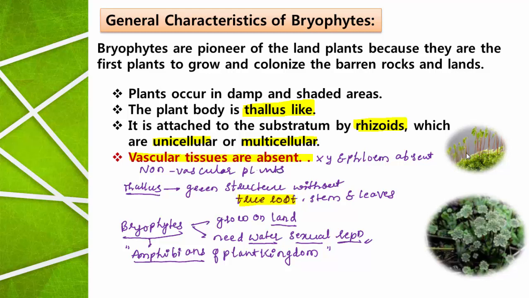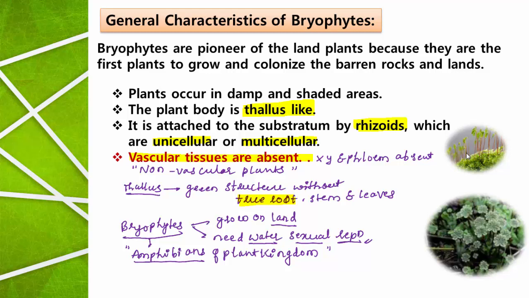What is the meaning of non-vascular plants? Non-vascular means they are without xylem and phloem. The xylem and phloem are completely absent. True root, stem and leaves are absent. They grow on the land.